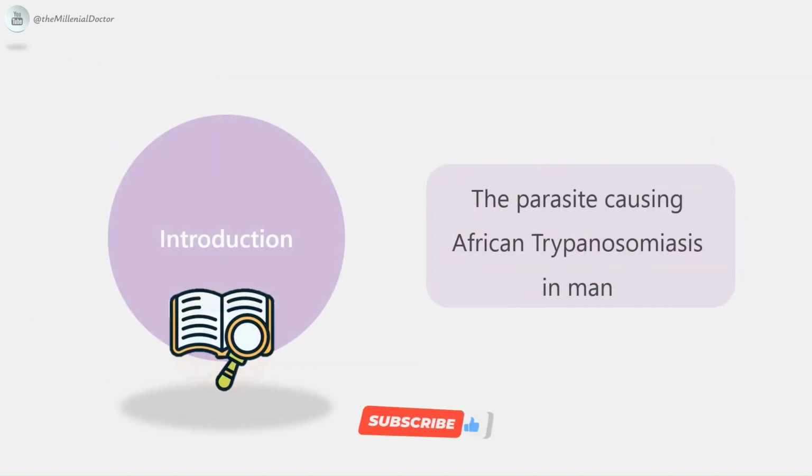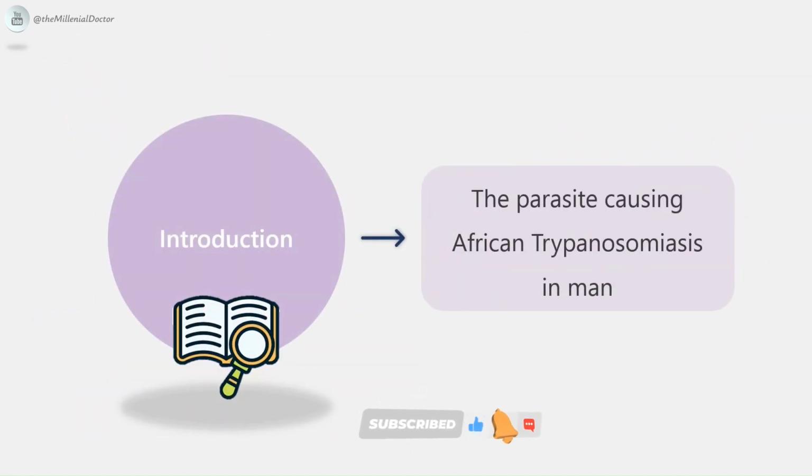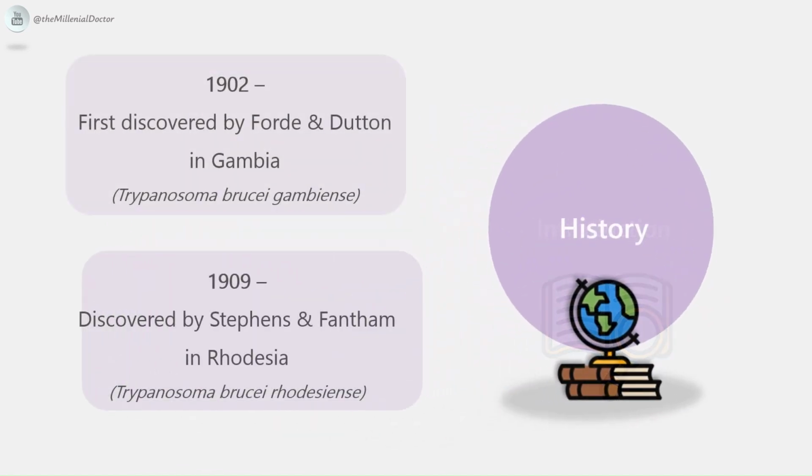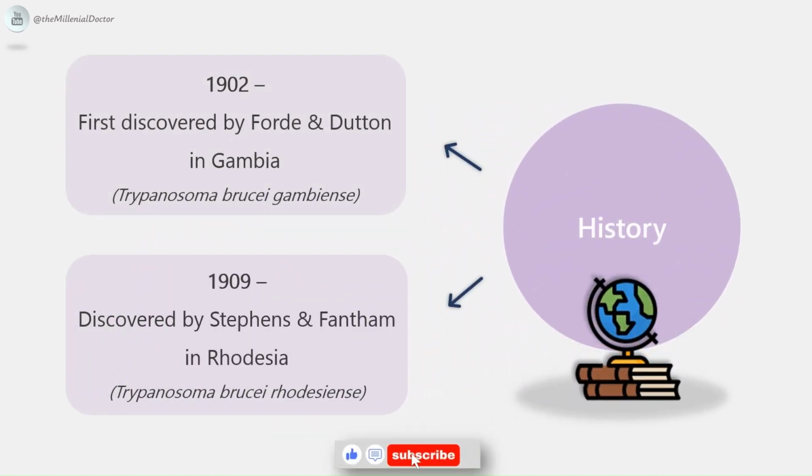Then introduction to the parasite. It can be defined as the parasite causing African trypanosomiasis in man. It is one of the earliest protozoan parasites to have been recorded. Then the history. The trypanosome was first isolated from the blood of a steamboat captain on the Gambia River in the year 1901 by Forde, hence the name gambiense.